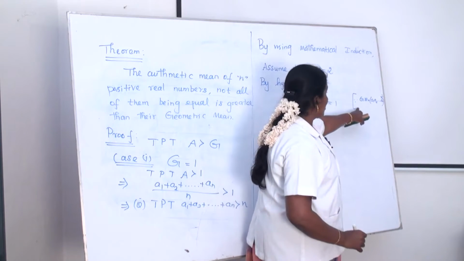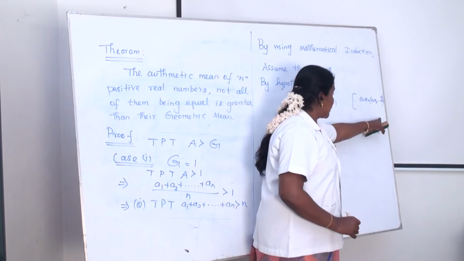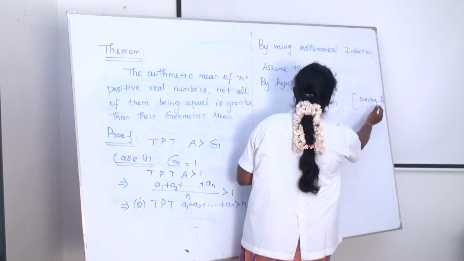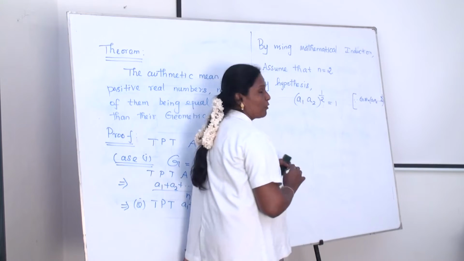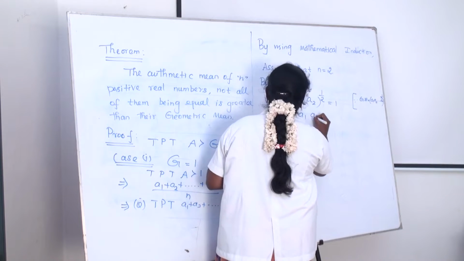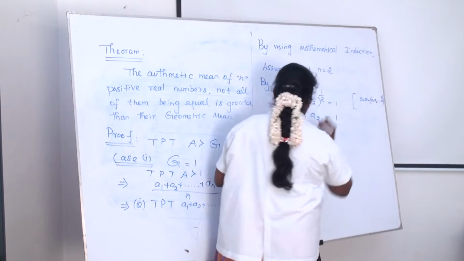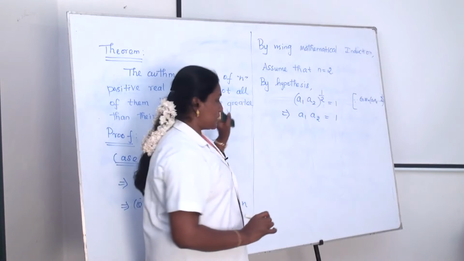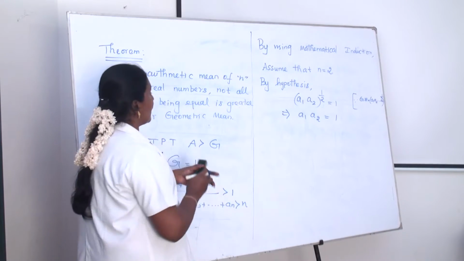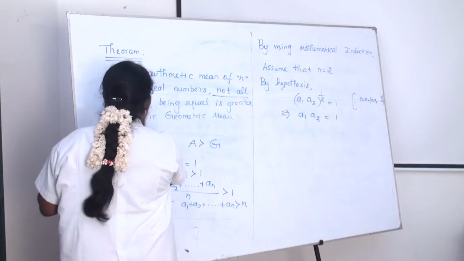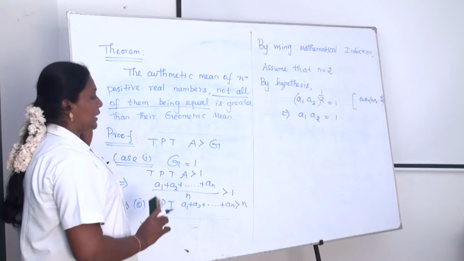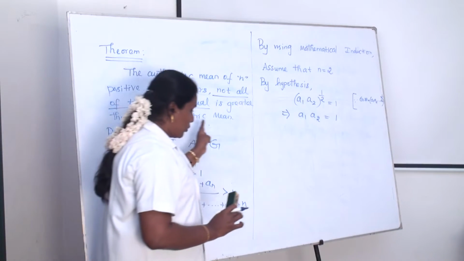Here we are using the geometric mean, a1 into a2 into etc. up to an, the whole power 1 by n. Substituting n is equal to 2 here, we get a1 into a2, the whole power 1 by 2, is equal to 1. Simplifying that, we get a1 into a2 is equal to 1. Already we know that in our statement, not all of them are equal. It is a statement. Here we are using that one.